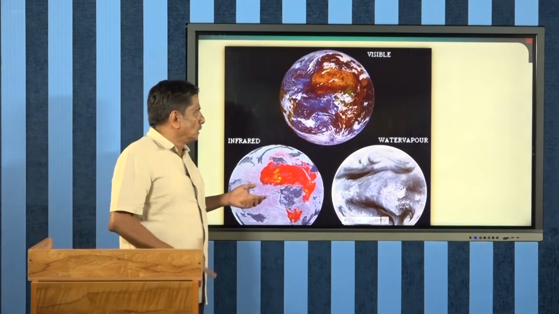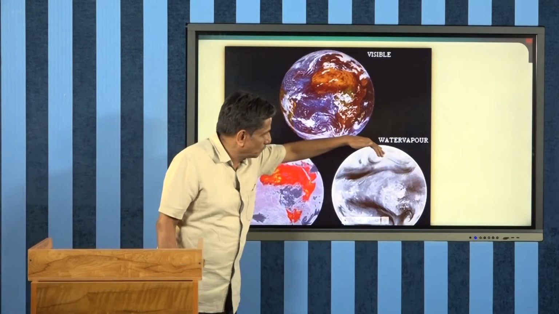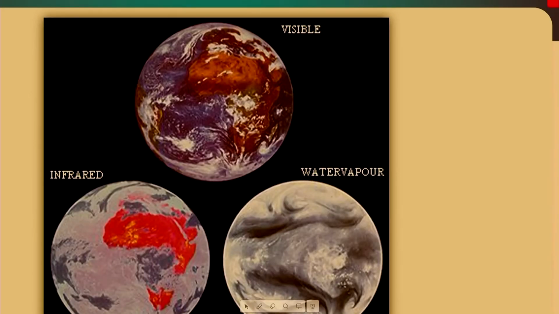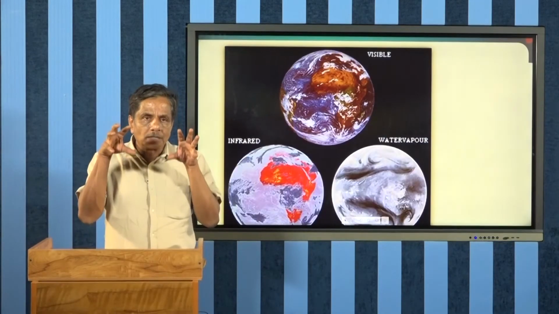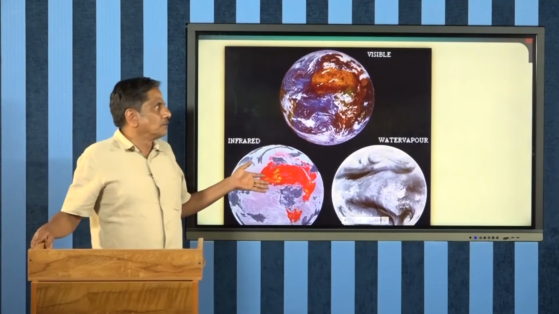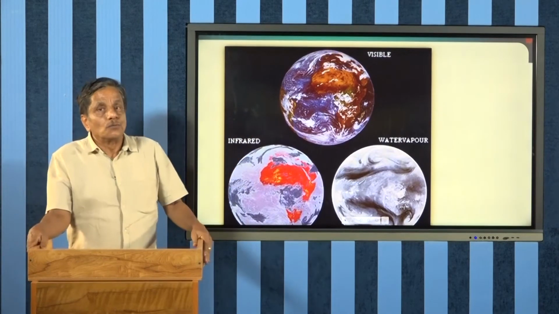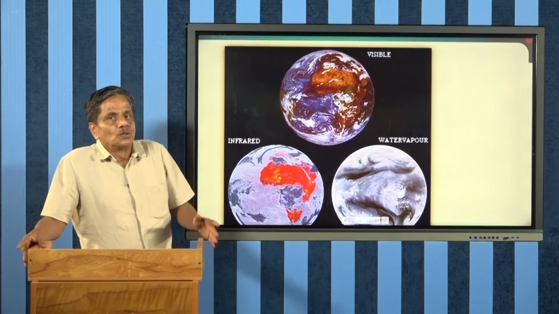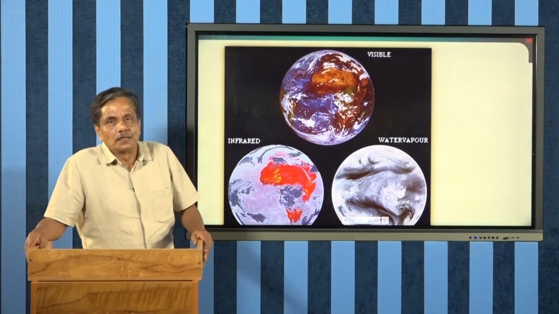For example, if you take water vapor, here water vapor means the movement of water vapor. Movement of water vapor is nothing but cloud. So, if you have a satellite image, you can really get the presence of oceans and ocean conditions, and the presence of snow conditions or snowfall, and the third one is the movement of clouds. So, these are the optical methods by which one can really explore the possibilities of investigating our atmosphere as well as the land. So, I think this is the method by which one can really employ remote sensing, that is another important topic which will be done in the later sessions.